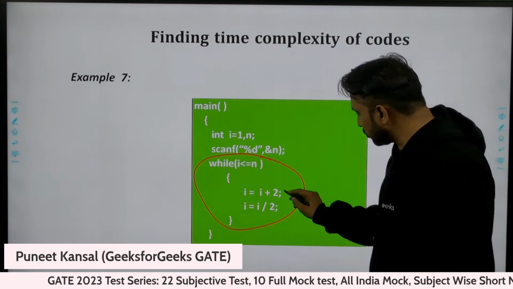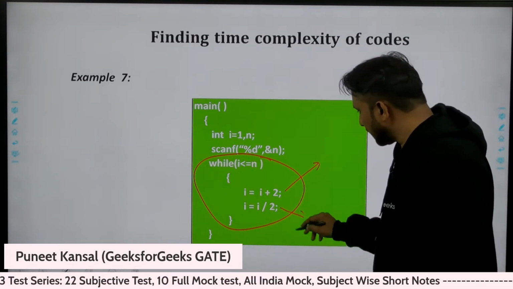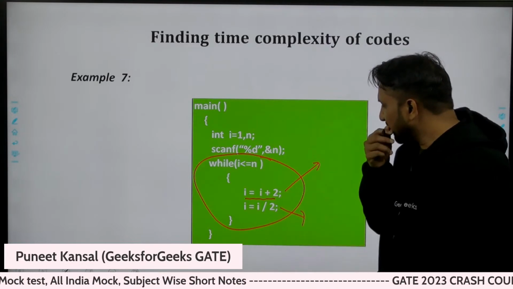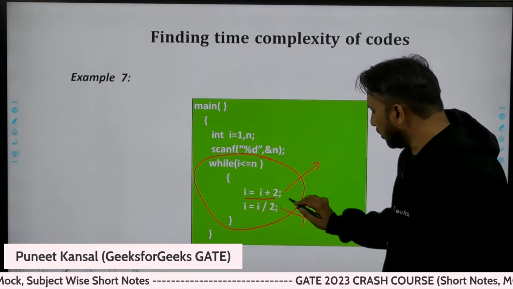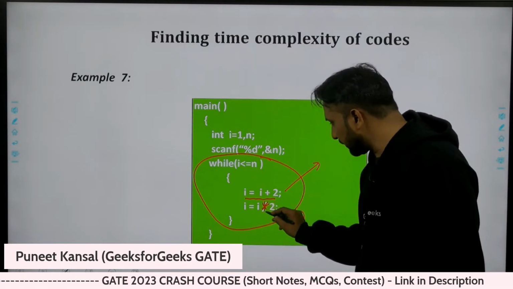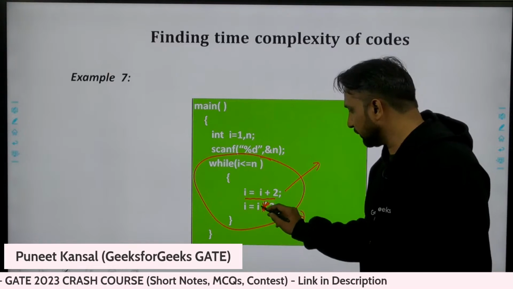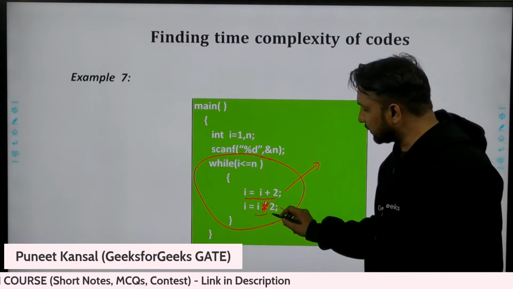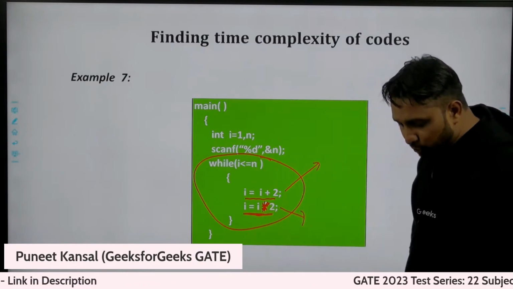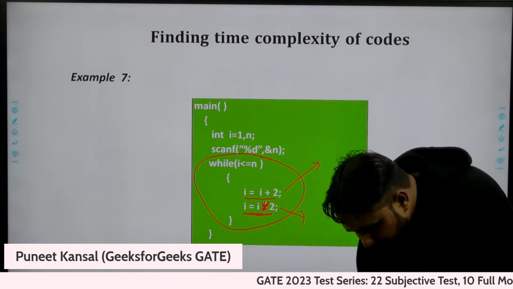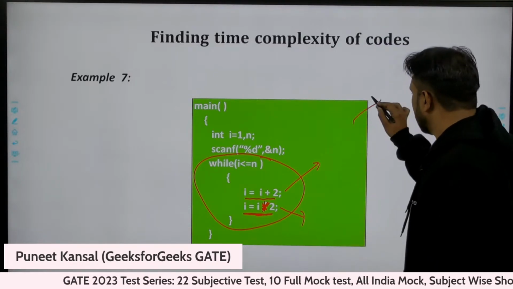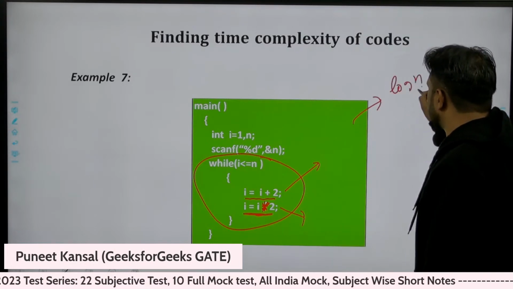So here we have two increments actually. Here I am incrementing the I value with 2. And here I'm doing one modification: I'm putting multiply rather than divide. I'm multiplying it, so I equal to I into 2. We get one answer from Tripathi. He says that the answer is log n, and he is right actually.